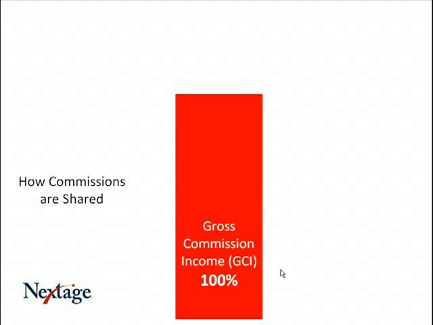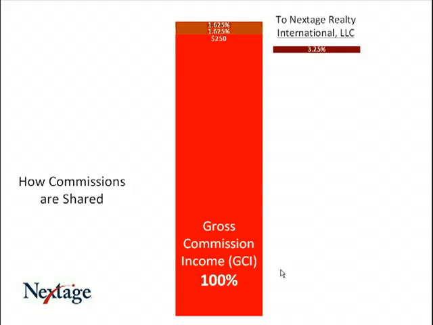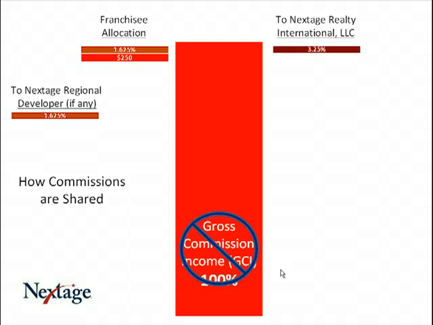First of all, when a commission comes into a real estate office, that's what we call the gross commission income, or GCI. That is 100% of the commission that comes to the office. Now, off the top of every commission dollar that comes in, we take 6.5% plus $250. That 6.5% is actually broken up into three different segments. 3.25% goes to Nextage Realty International, 1.625% goes to our regional developer, and 1.625% plus the $250 is what we call our franchisee allocation.